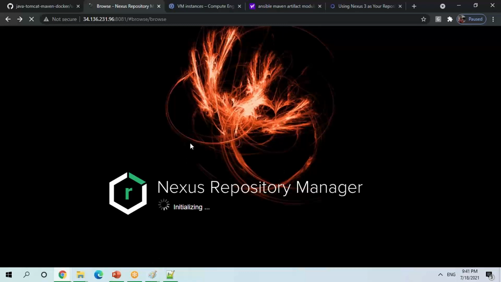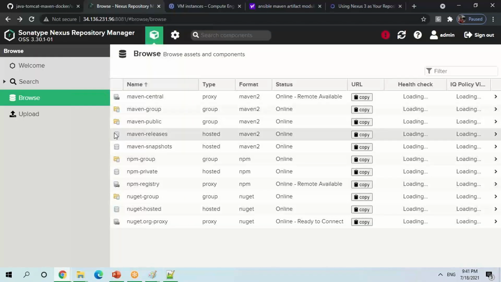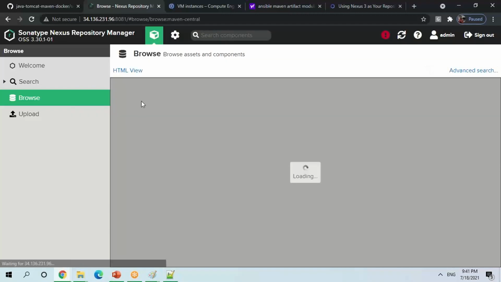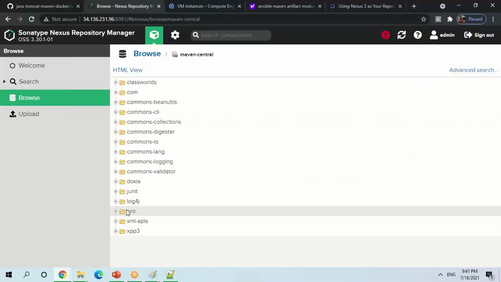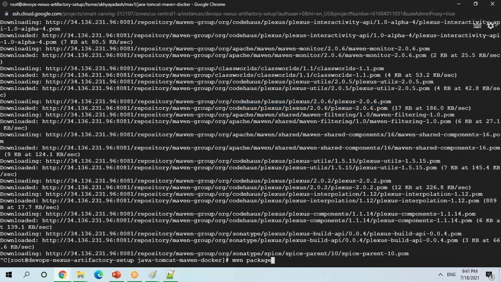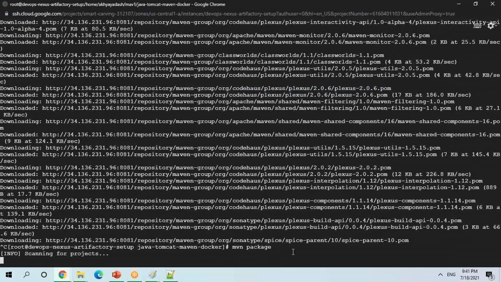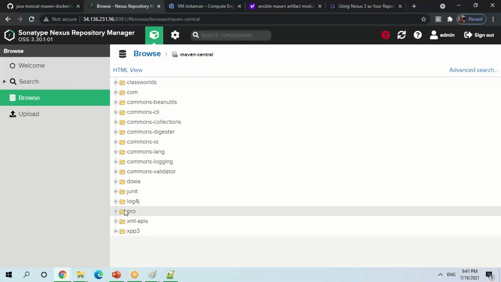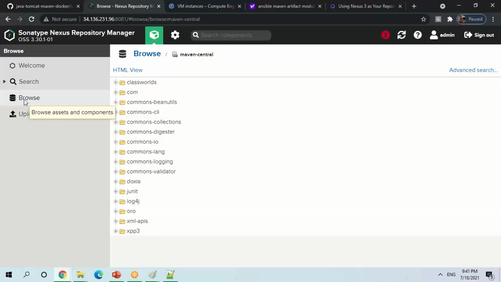So this is something I'm using like a proxy repository. What it will do is download that artifact, store it in your local Nexus repo, and then do your build. Now, if you see, org is not there, right? Now, let me download it. Let me run the command again. So now, if you see, it should automatically download org. If you go to Nexus, it should come now.